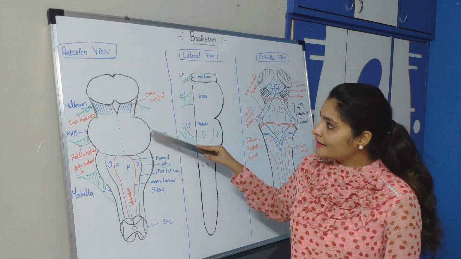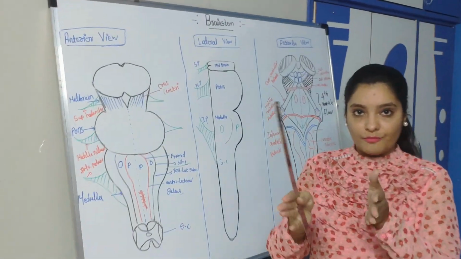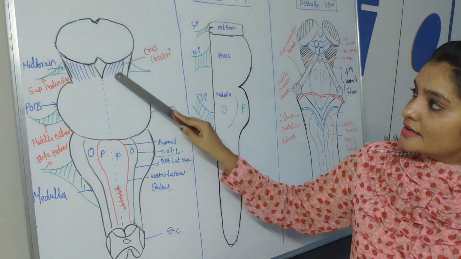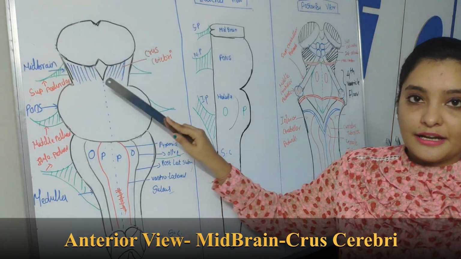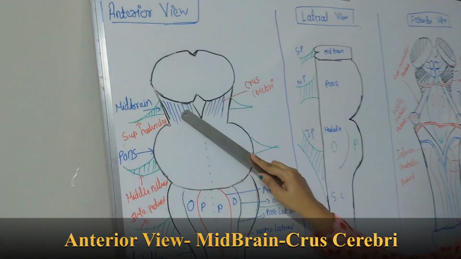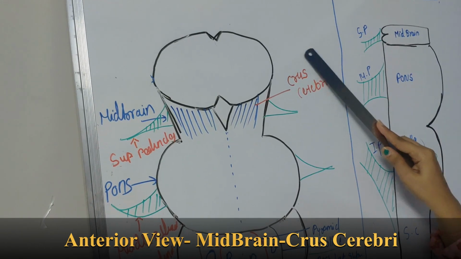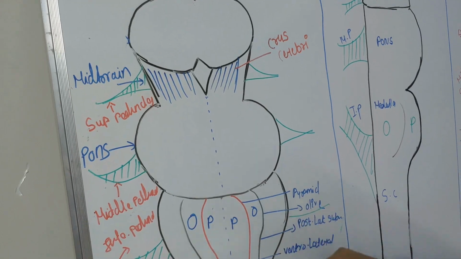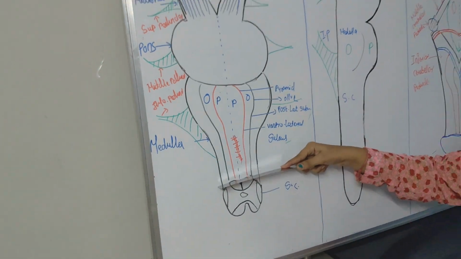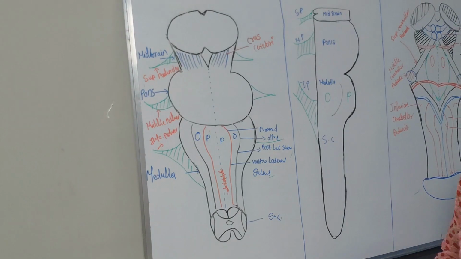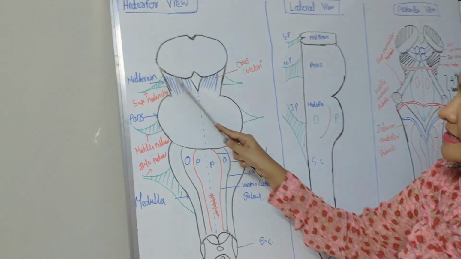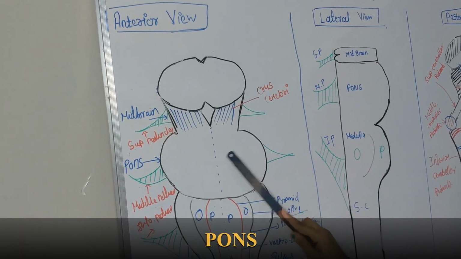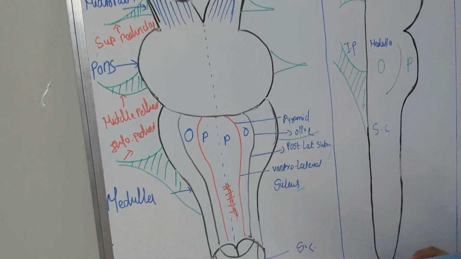You can see in this diagram, this is the anterior part of brainstem. When you see the brainstem from the anterior view, this is called midbrain, and the anterior part of midbrain is called crus cerebri. This is the anterior part of pons and this is the anterior part of medulla oblongata. After it there will be the extension of the spinal cord. So as I said, the anterior part of midbrain is called crus cerebri. This is the pons and medulla oblongata.